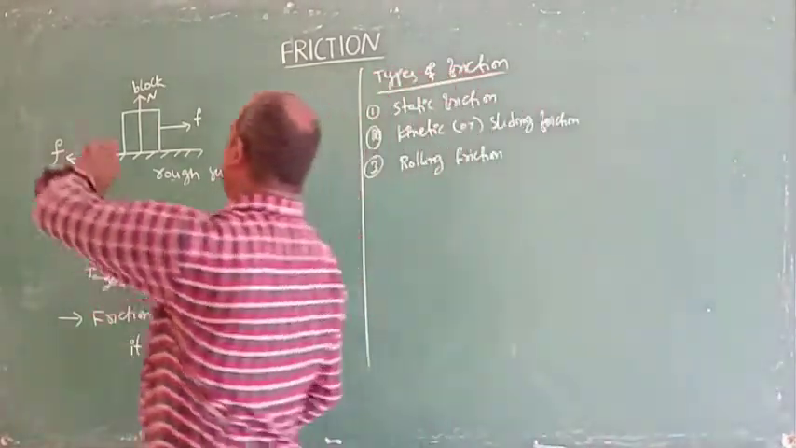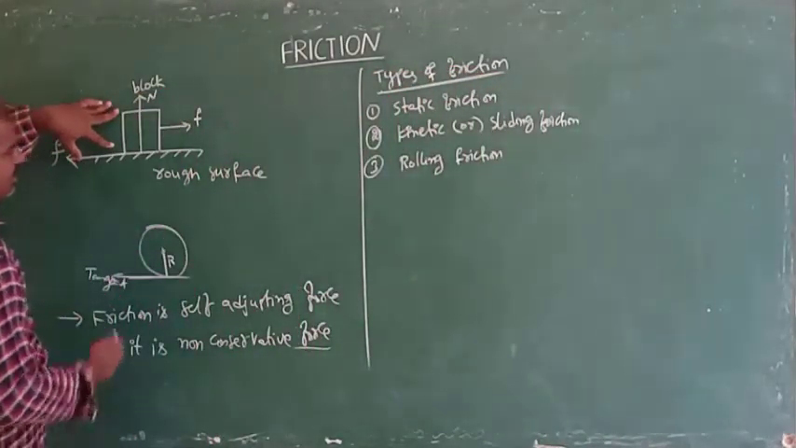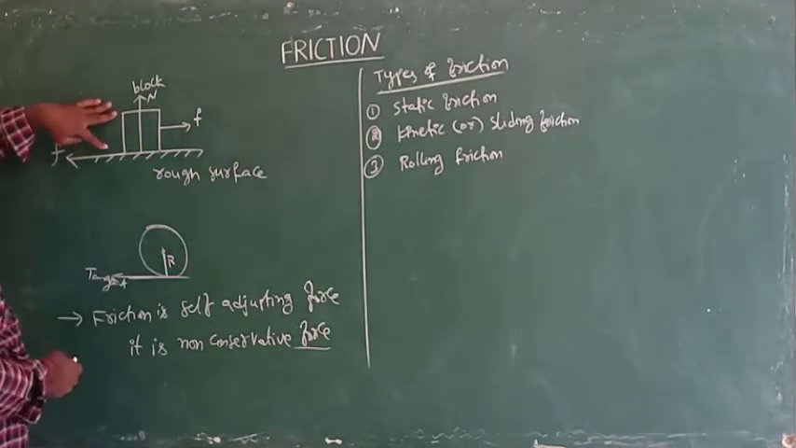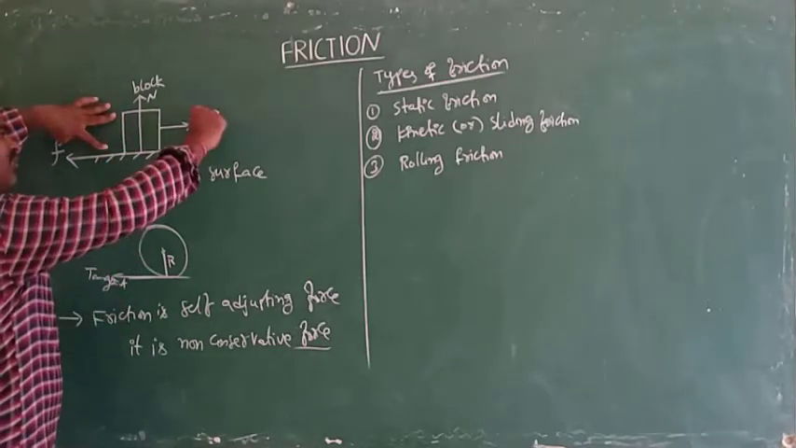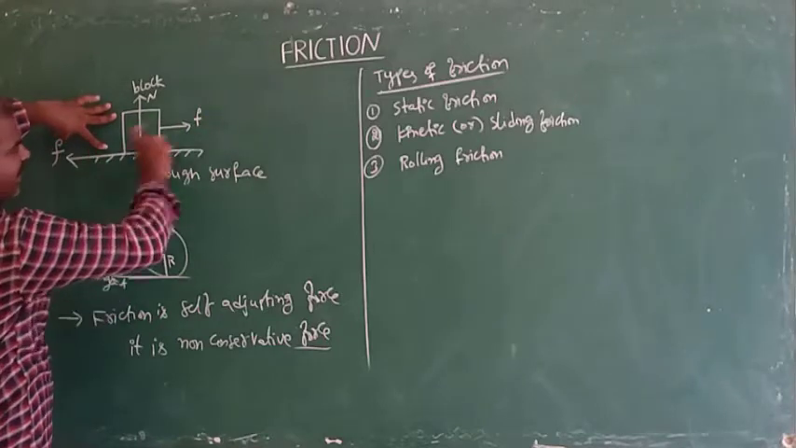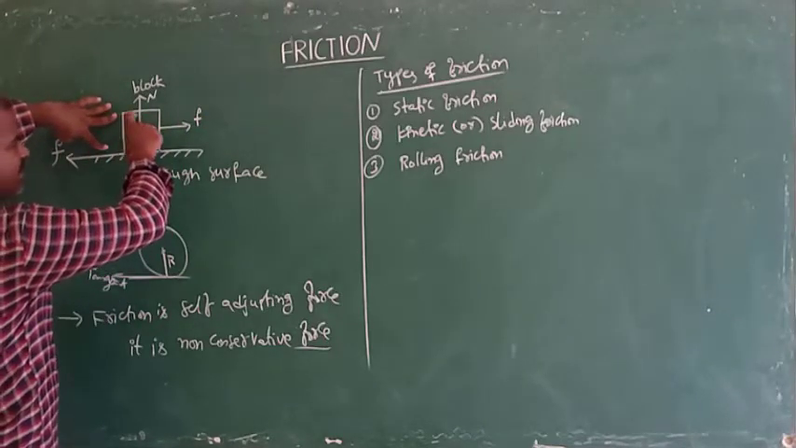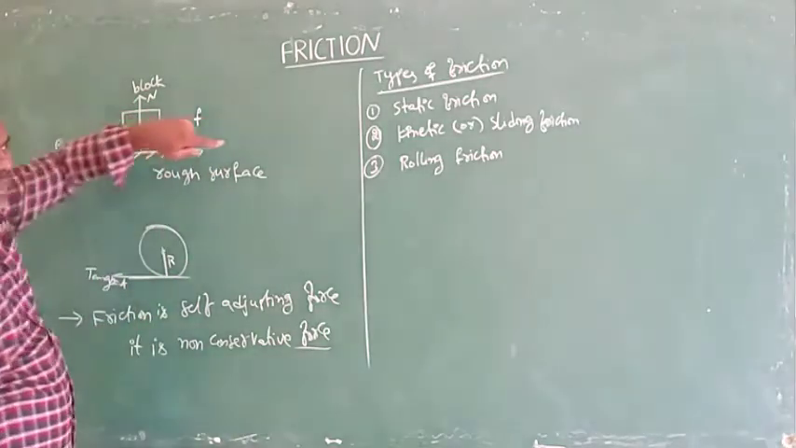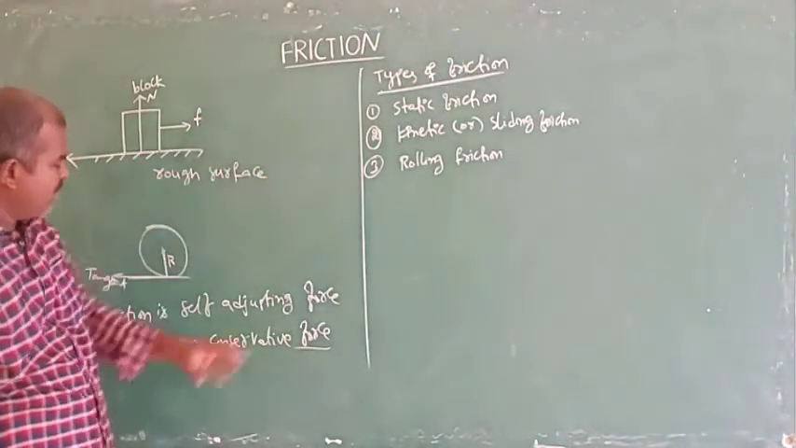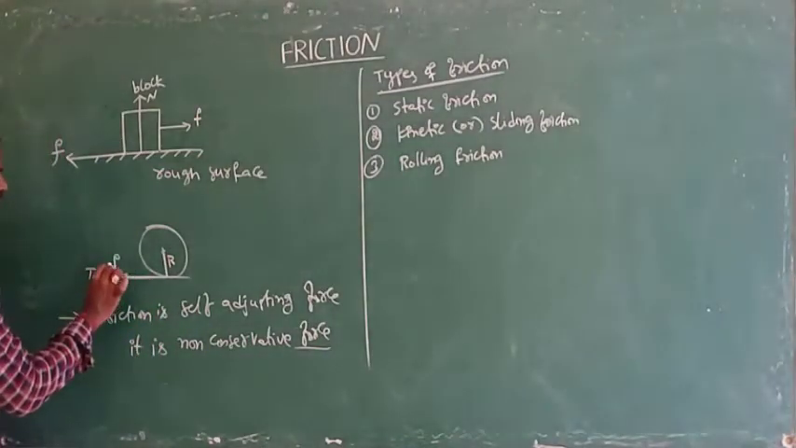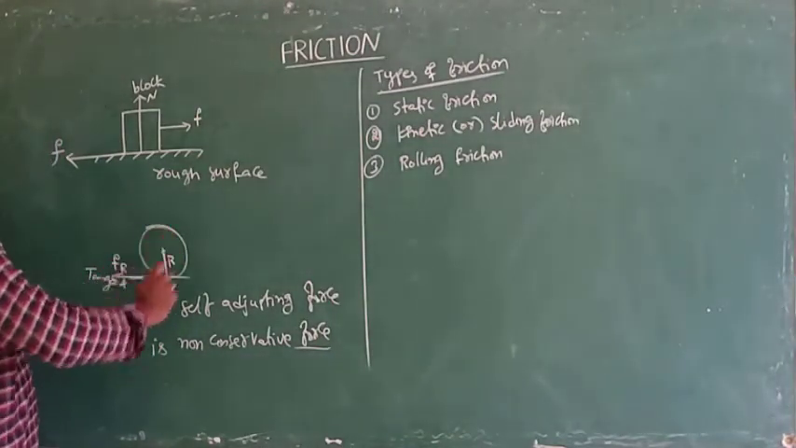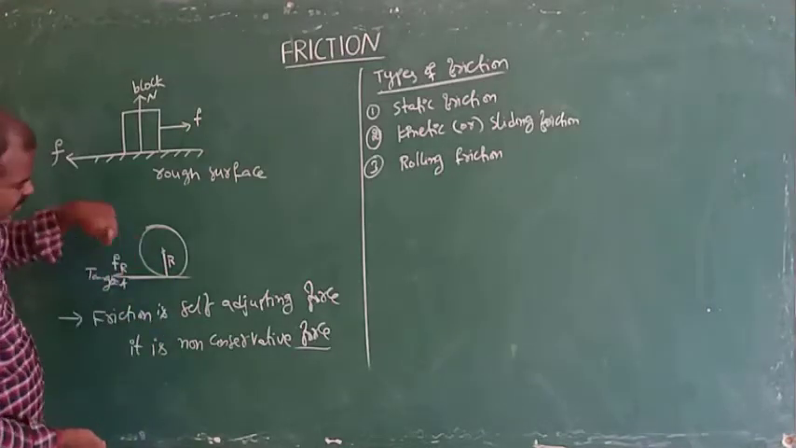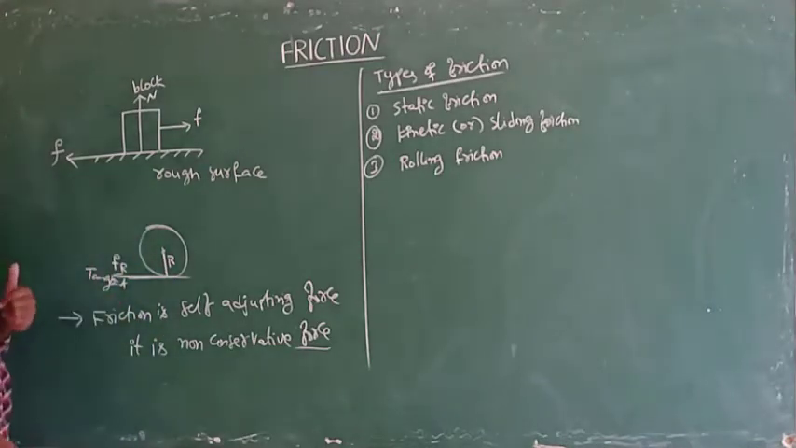See here, this object is at rest. When we apply a force to the object at rest, that is static friction. When we apply some force and the object slides, meaning the object is displacing from this position to somewhere, that friction we call kinetic friction. And then the object will roll. When the object rolls, that means rolling friction.